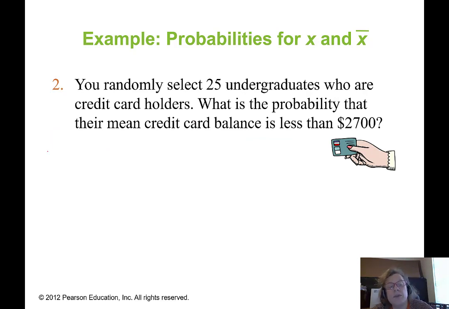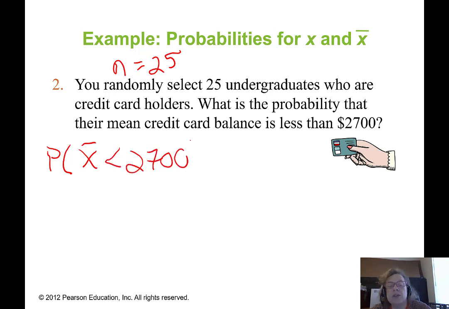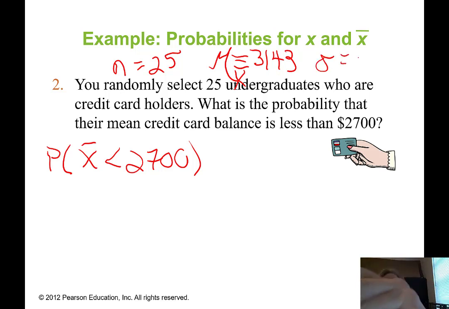Now instead of asking me for the probability that x is less than 2,700, we're being asked about x bar, and specifically x bar for n equals 25 undergraduates. So we're being asked what is the probability that x bar is less than 2,700. And I want you to remember our mean, mu, of x was 3,143. So that's going to also be our mean of x bar. Our sigma was 1,120.